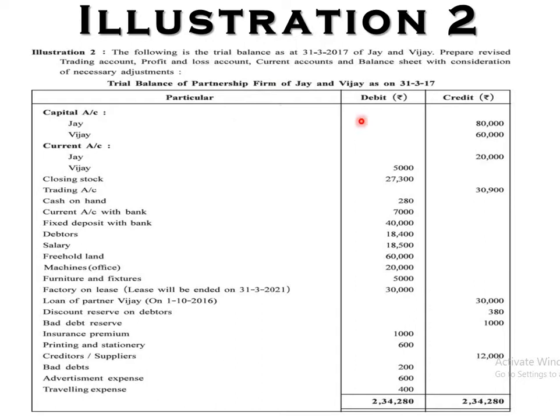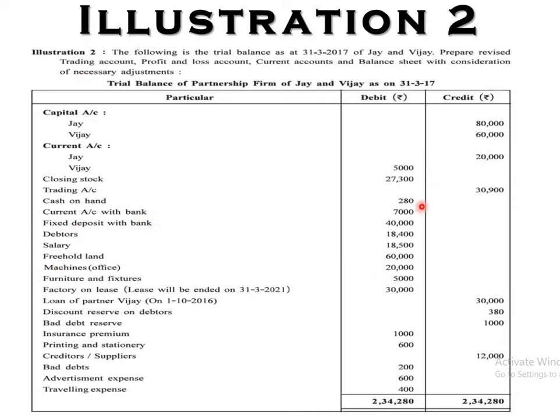Let's start with the trial balance of the partnership firm of Jay and Vijay as on 31st March 2017. Here the capital accounts are given, Jay and Vijay, credit balance. Current accounts are given for the first time: Jay, credit balance, Vijay, debit balance. Closing stock 27,300. As per the discussion in the 11th standard theory, if the closing stock is given in the trial balance, there is only one entry and it goes directly to the balance sheet. In the trading account, here it is 30,900. That means this 30,900 is our gross profit, so there is no need to find the gross profit. But since a revised trading account is asked, something is wrong and some adjustment will be there.